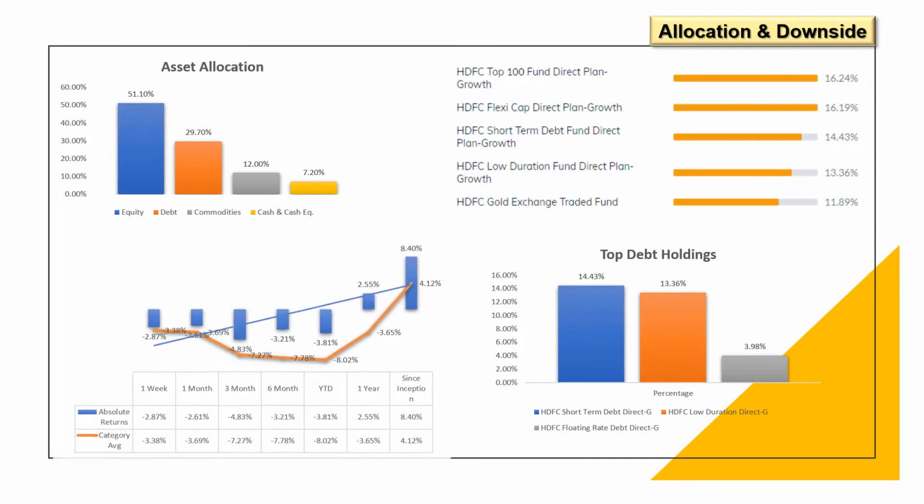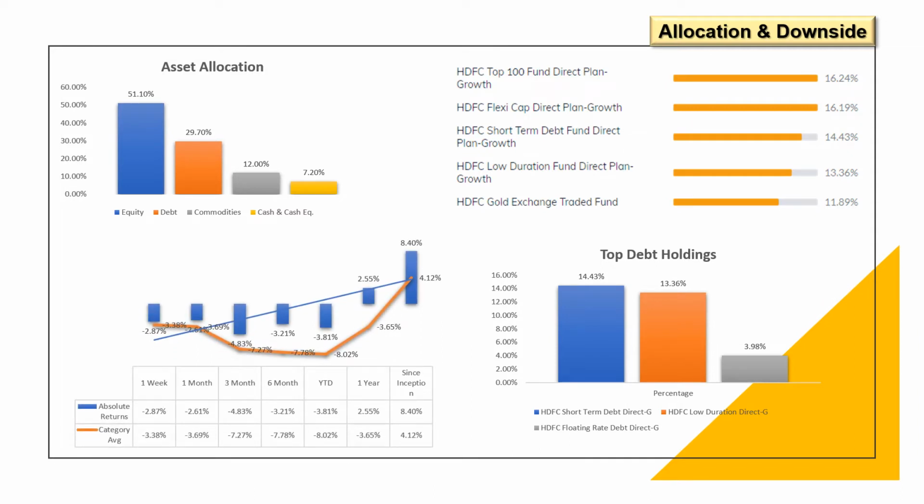Okay, let us see the downside protection. If you see the graph clearly, we can see that this fund has given minus 2.88% returns compared to minus 3.38% of category average within a period of 1 week. For 1 month period, this fund has given minus 2.61% versus minus 3.69% of category average. For 3 month period, this fund has given minus 4.8% when compared with minus 7.27% of category average. And 6 month period, it has given minus 3.21% compared with minus 7.78%.